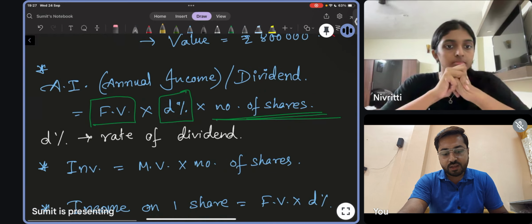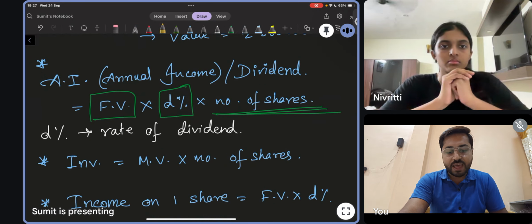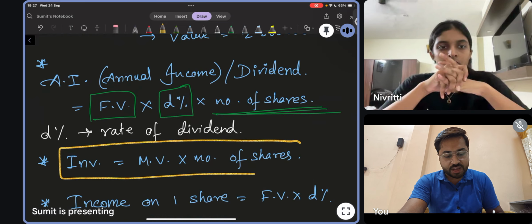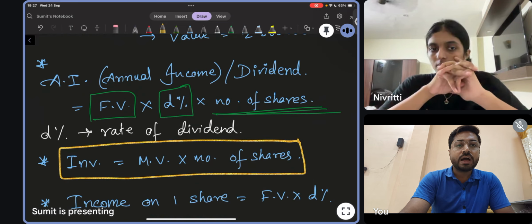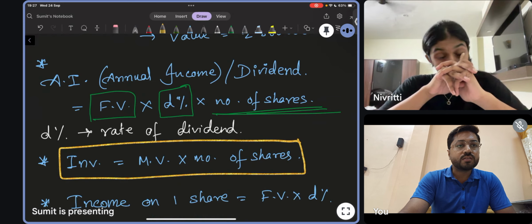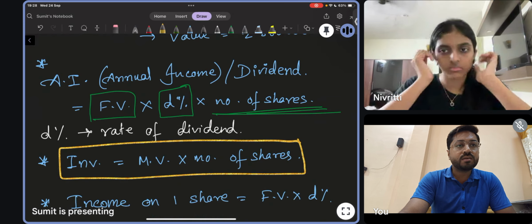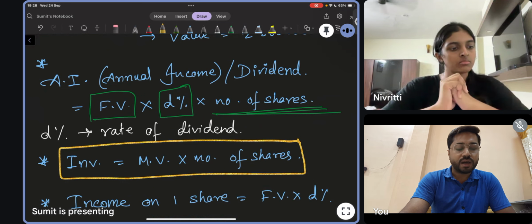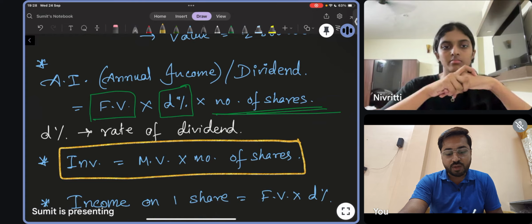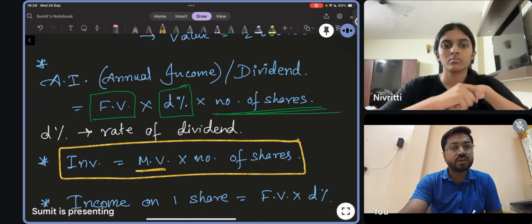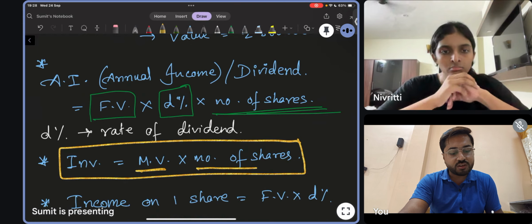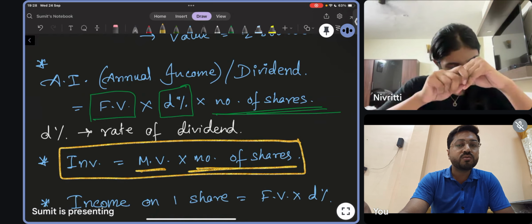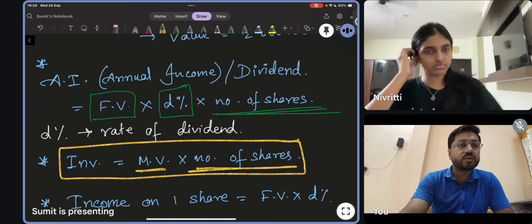What I have said, that AI equals annual income. Okay. Before that, you see this thing, INV. INV means investment, equal to market value into number of shares. The way I have discussed right now, that Adani Power, if you want to purchase 1,000 shares of that company, how will you buy? That means your investment will be the market value of the share right now, and how many shares you want to buy. You will multiply, then you will get your investment, how much money you need to invest in that company.